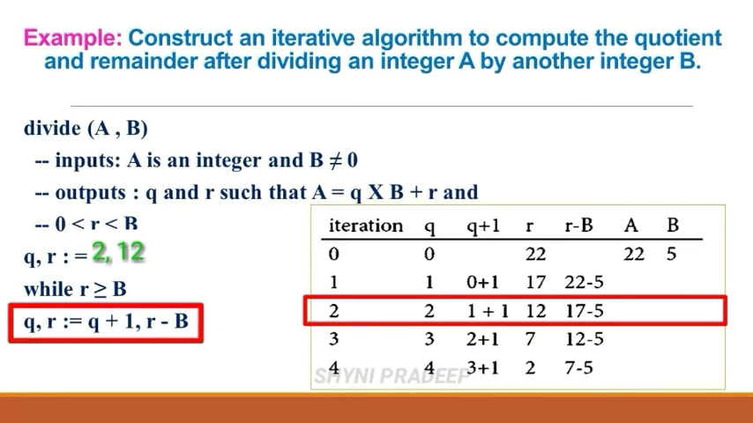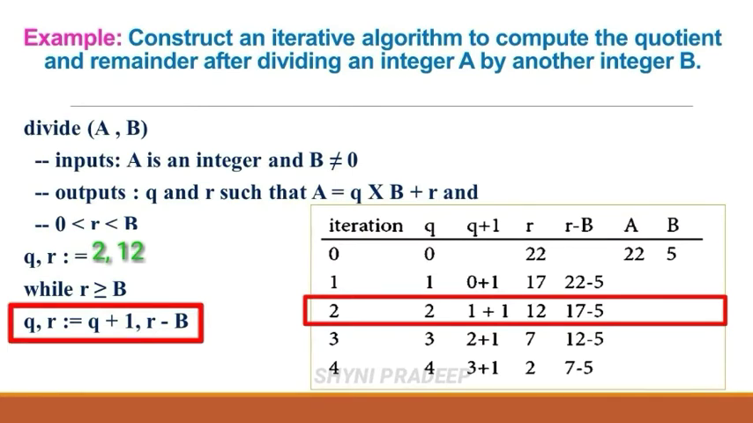And next, again check the condition. R is greater than or equal to b. What is the value of r now? 12. What is the value of b? 5. So compare these two values. 12 is greater than or equal to 5. 12 is greater than 5. Okay, so this condition is true. So execute the next step.